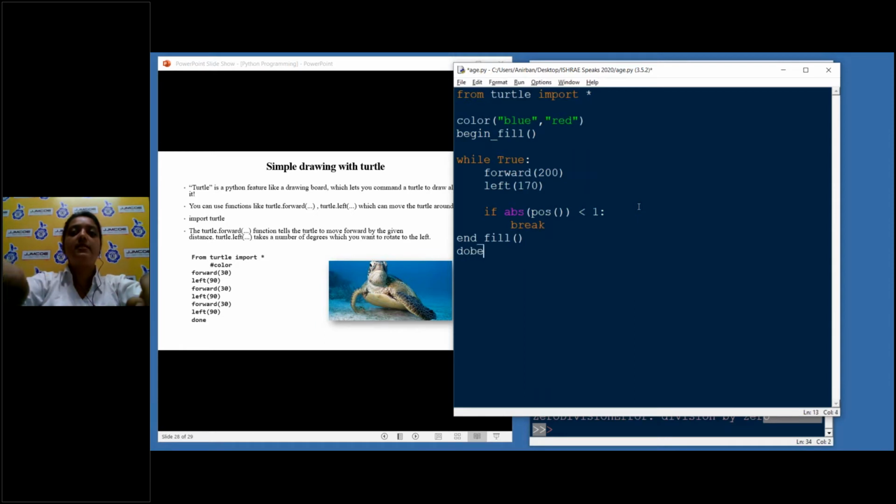So what the break statement does is, while True means it will run infinitely, because True is a true value, it cannot be changed. But in case the position of the cursor, or the position of the logo, which will appear now, you'll see in a short minute, is in the center, it will break from the loop. So the break statement allows us to break from a loop when a specified condition is satisfied. So I will save this and I will run the program.